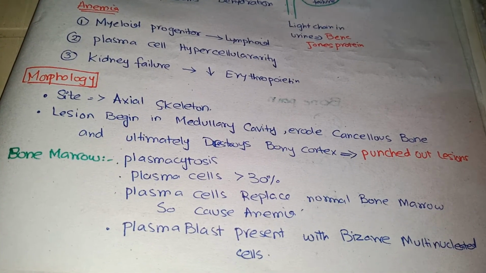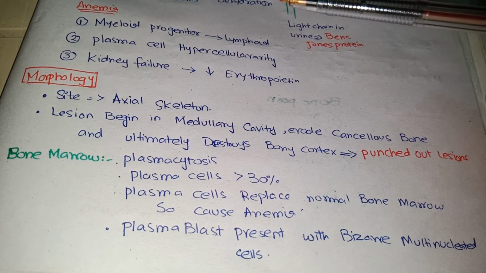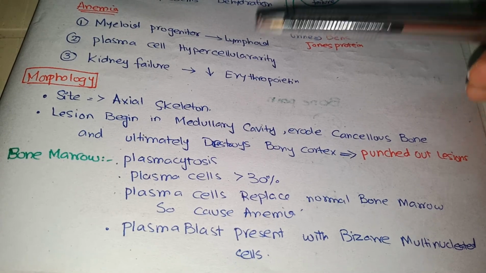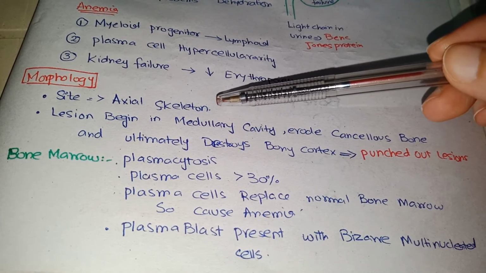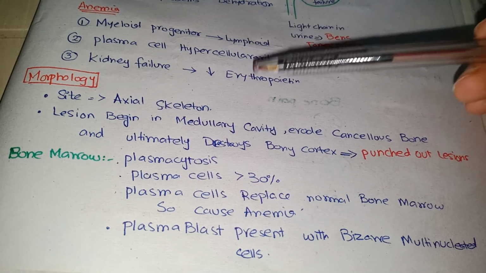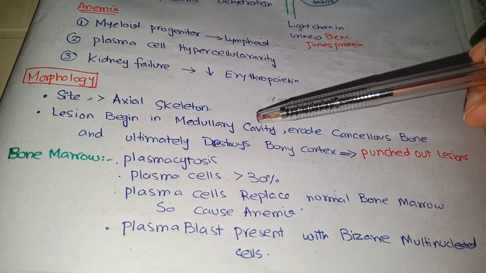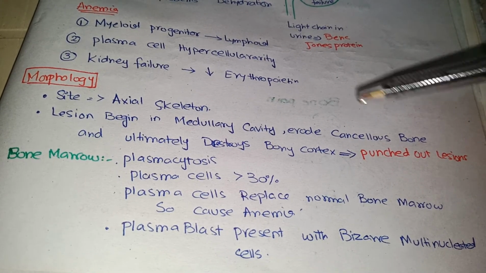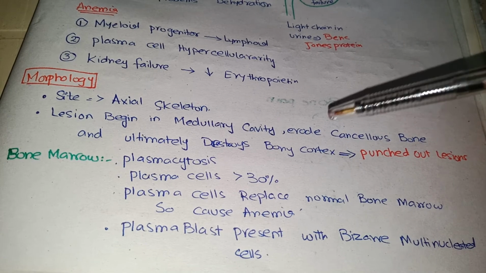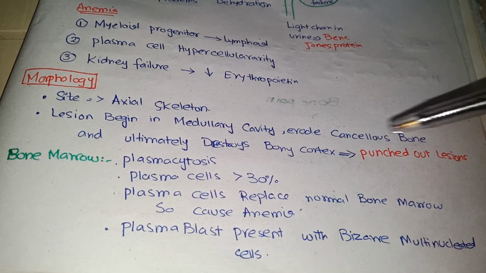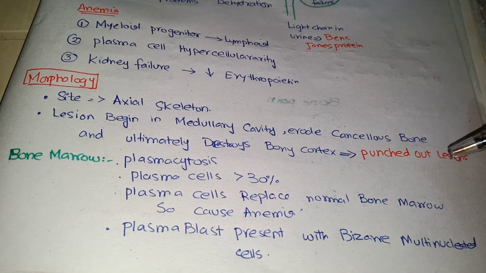Morphology of multiple myeloma: multiple myeloma or lytic bone lesions usually happen in the axial skeleton, and first they appear in the medullary cavity of the bone, and then it erodes the outer cancellous bone and cortex of the bone. Ultimately they cause punched out lesions.